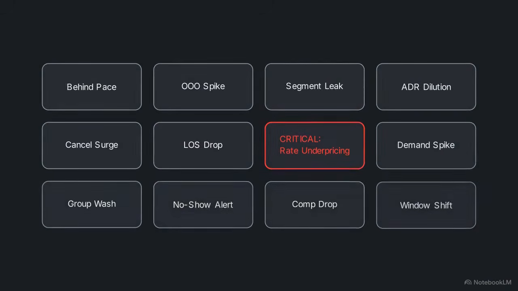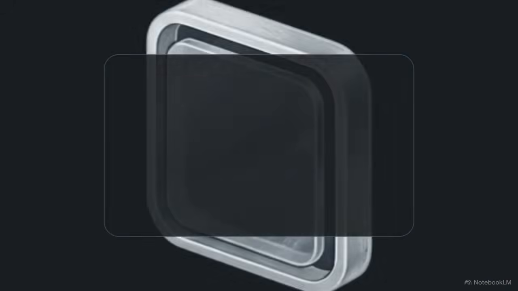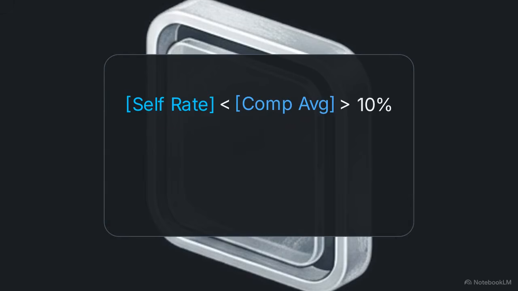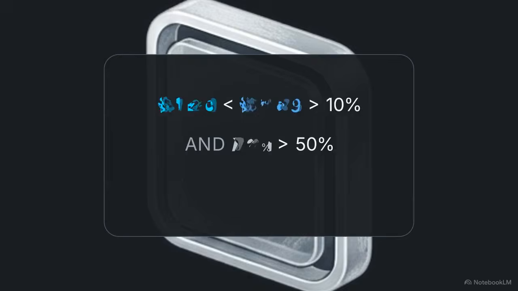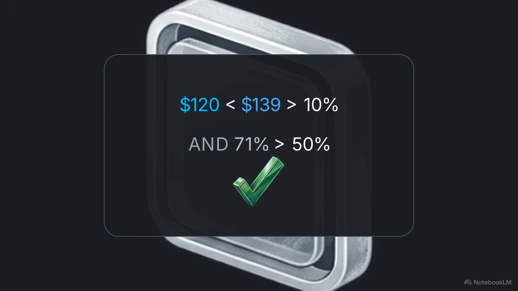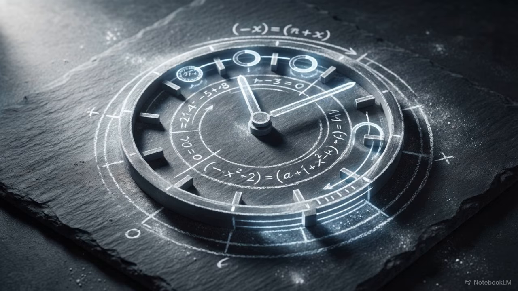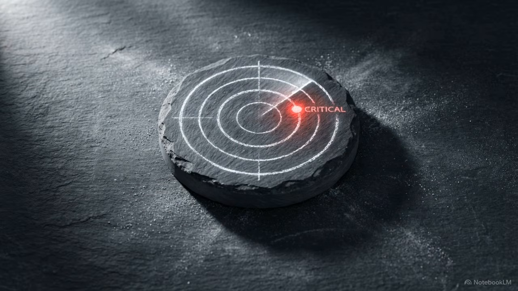Returning to the Valentine's anomaly, the system caught the discrepancy using a specific rule, the rate underpricing alert. It fires only when the hotel's rate drops more than 10% below the competitor average, while occupancy sits above 50%. These 12 rules monitor the incoming data streams 24 hours a day. They fire proactively, identifying critical revenue events without requiring a human operator to initiate a query.